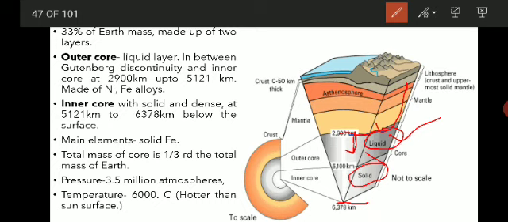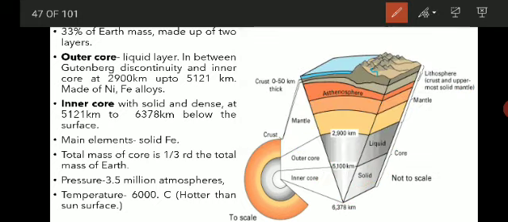So this core is further subdivided into outer core and inner core. The boundary between the outer and inner core is at 5121 kilometers, around 5100 kilometers, and it extends up to the center.